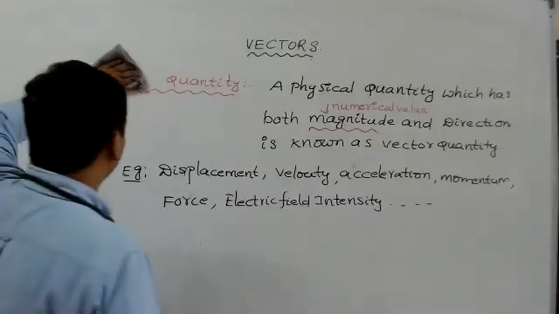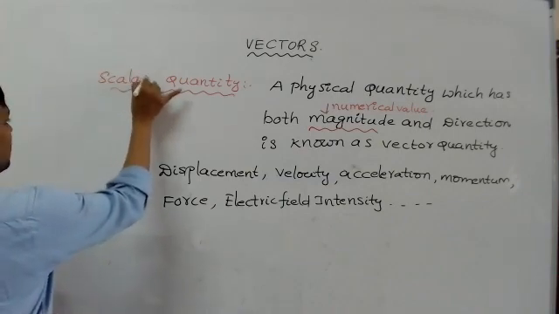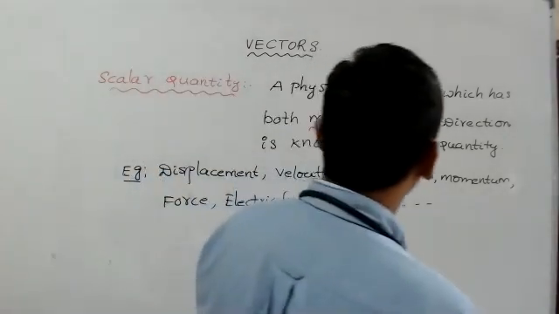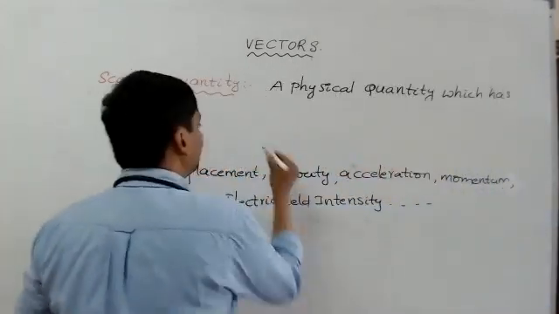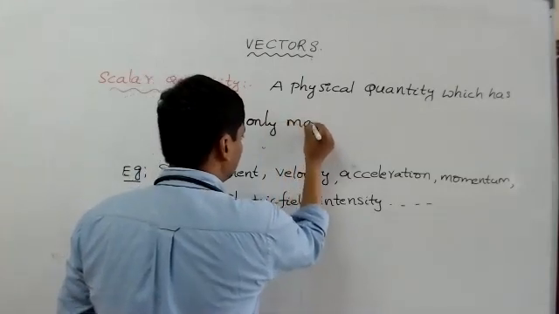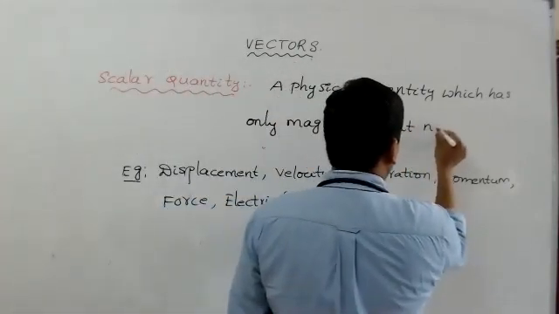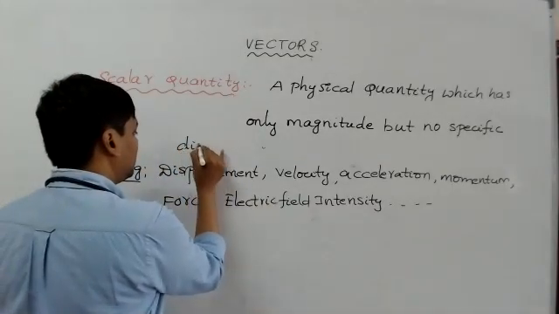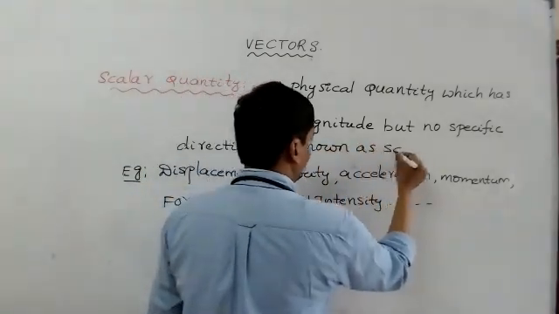Next, put the heading now: scalar quantity. Scalar means a physical quantity which has only magnitude, but no specific direction, no single direction, is known as a scalar quantity.